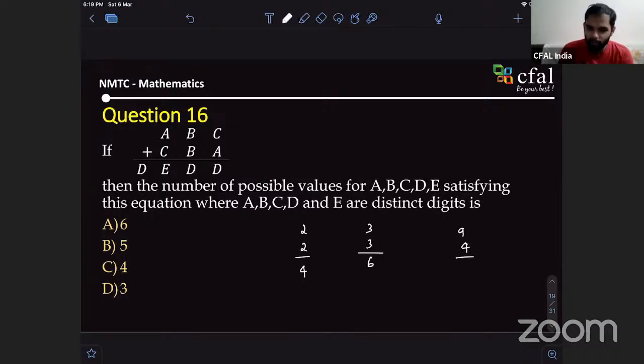Sir, but B should be equal, right? B should be the same. This is C and A. Okay, now what is this D equal to? 13, so 3, correct? Yes, sir. Now there was one carry, right? So can I make these two 1 and still get 3? Is it possible? No, sir, because they are distinct, like A, B, C, and D.